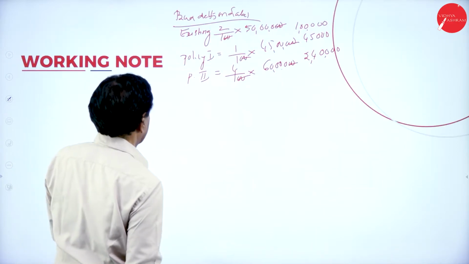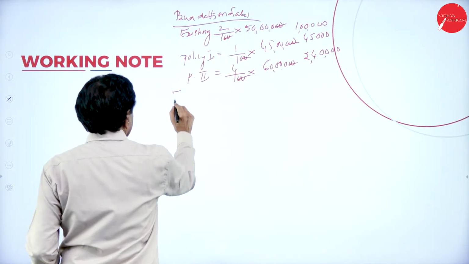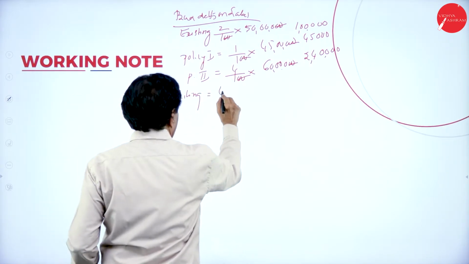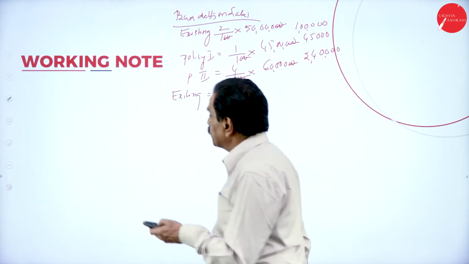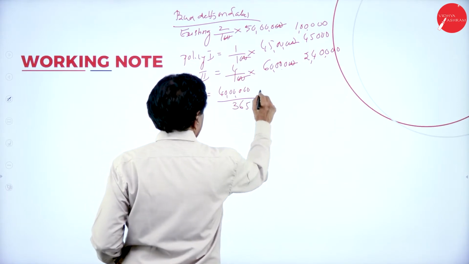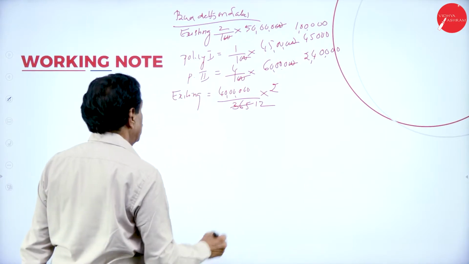Come back. First one, existing: 40 lakh divided by the number of days given. So 365 days, here you write 12, number of months is given.